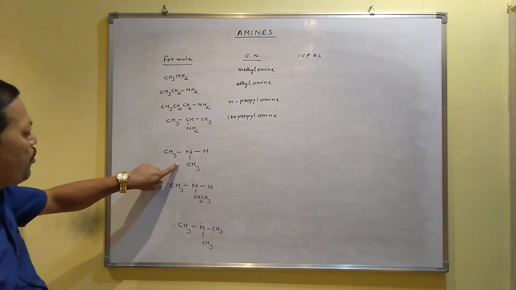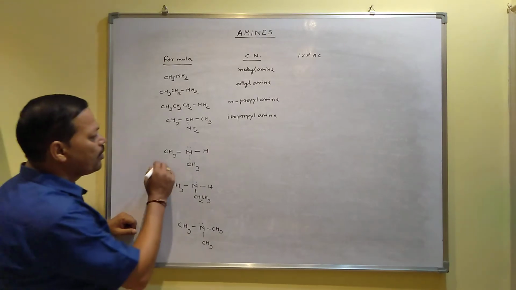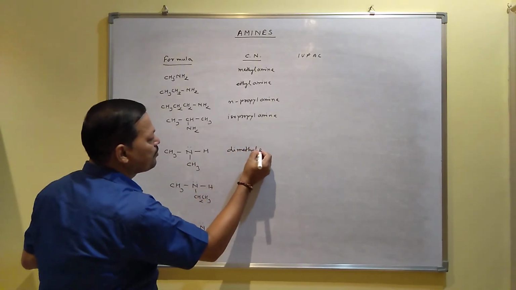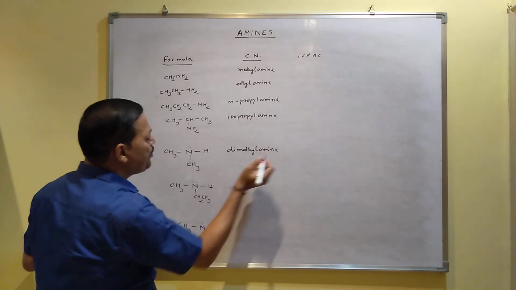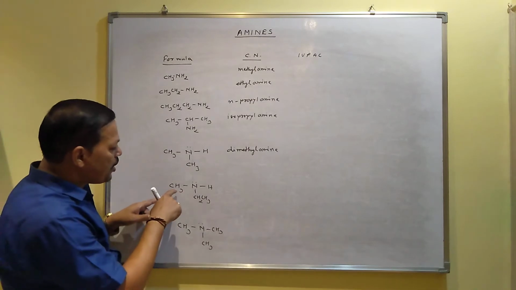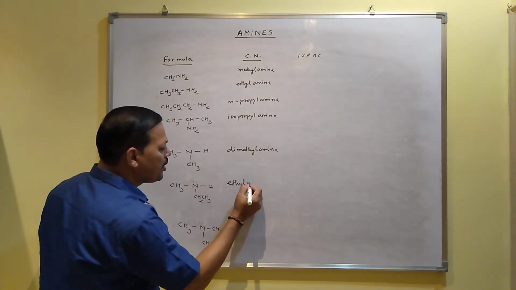This is one example of secondary amine. Here two alkyl groups are present. The common name you have to write like this, dimethylamine. Why is it written dimethyl? Because two methyl groups are present. In this case, one is methyl, one is ethyl. That's why you have to write ethyl methylamine.